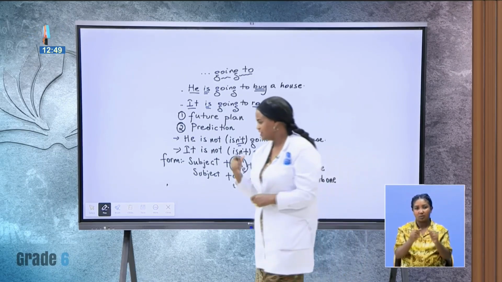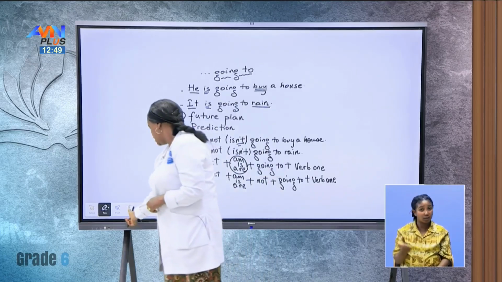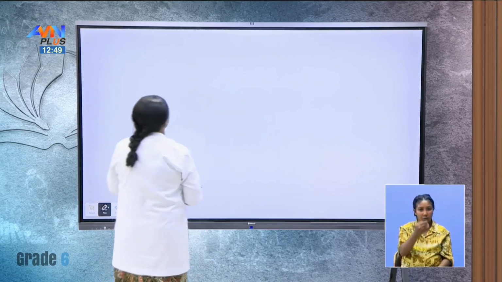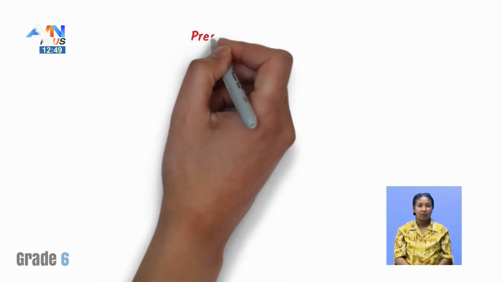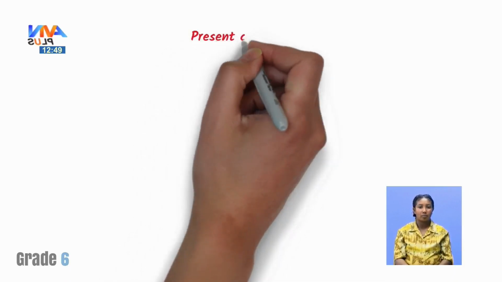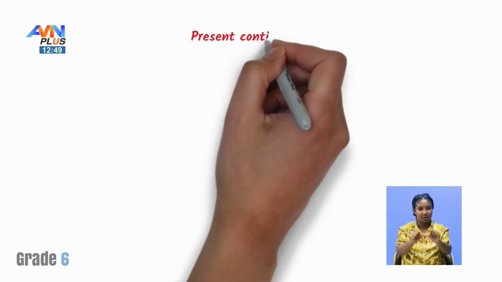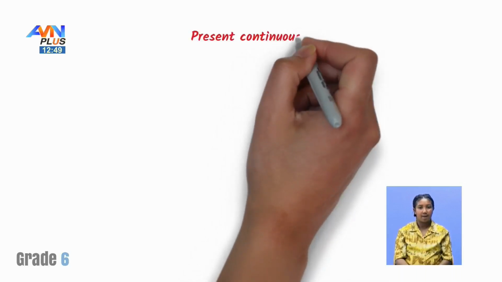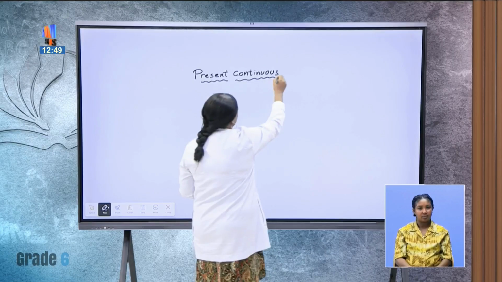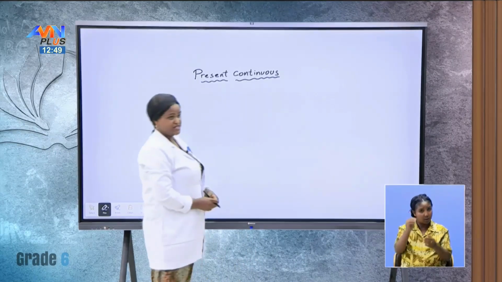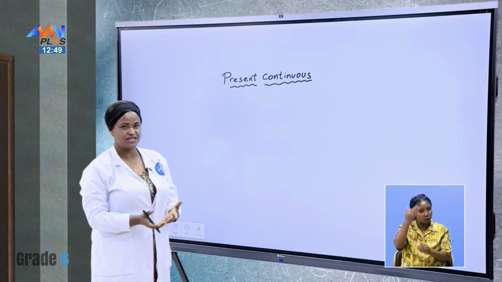The other one is a common tense that you know. It is the present continuous. I am sure you have learned present continuous earlier, right?